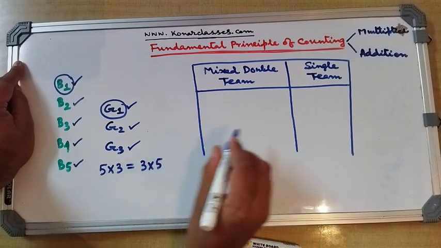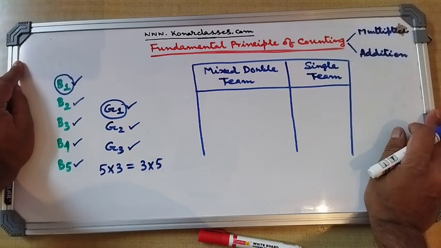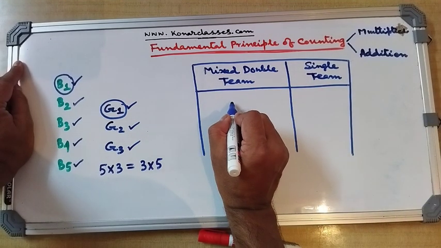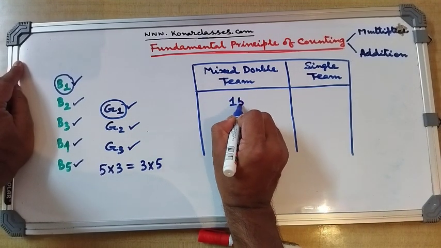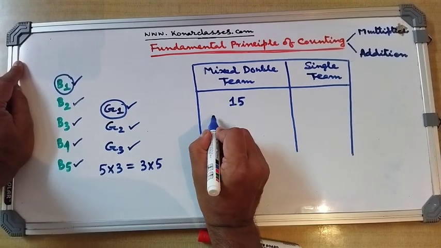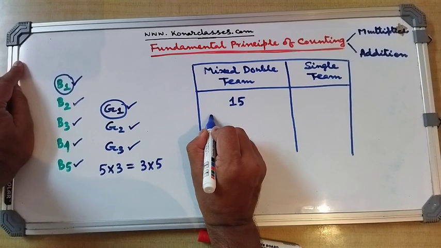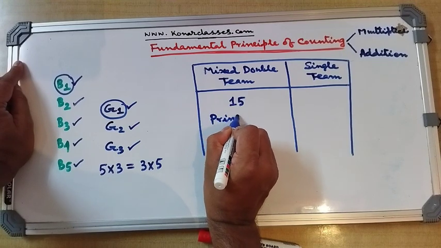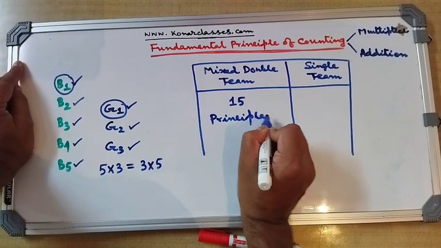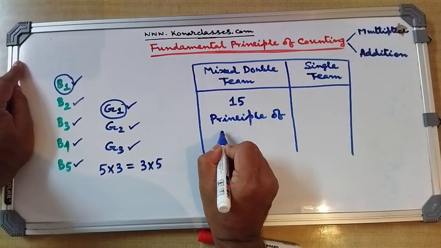And we know 5 into 3 is equal to 3 into 5 because multiplication is commutative. So the mixed double team can be formed in 15 different ways, and we get it by leveraging the principle of multiplication. So here we use the principle of multiplication, correct or not?